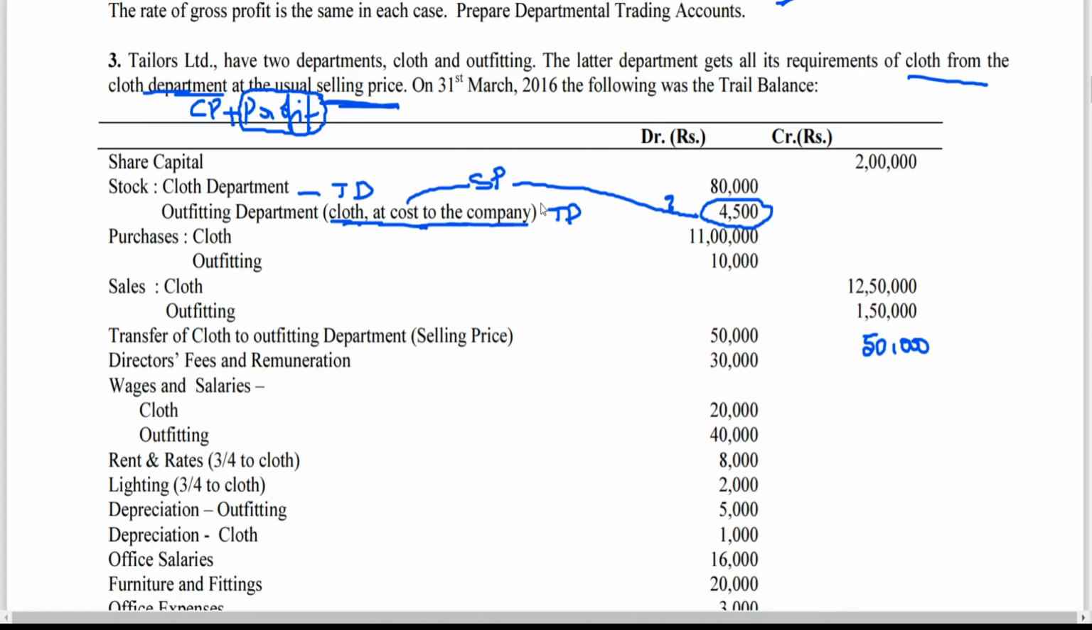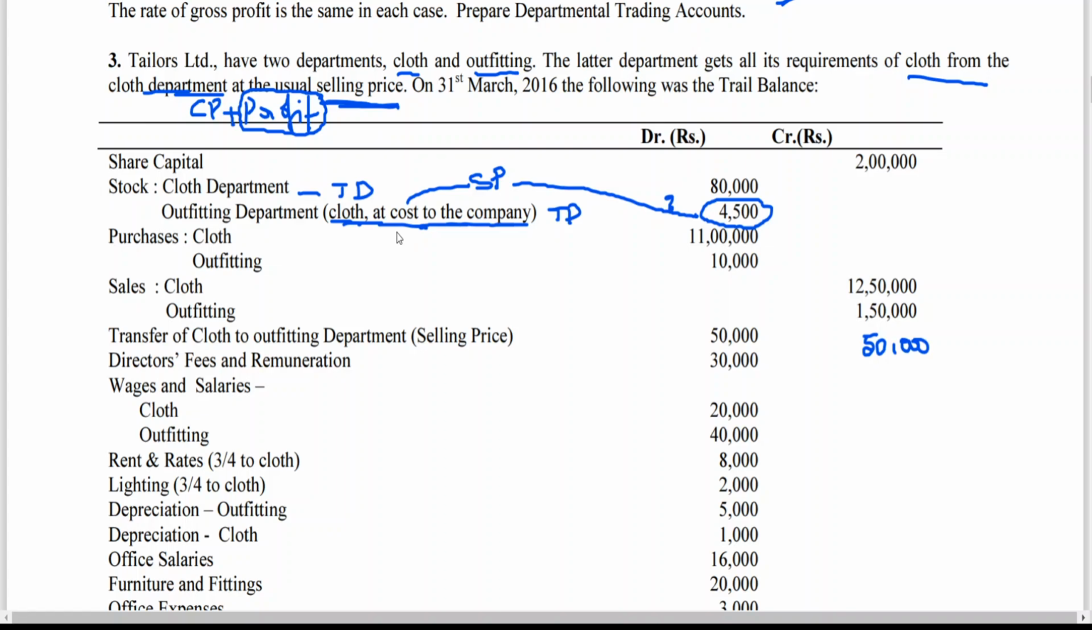To remove the unrealized profit, you need to have the information of the closing stock of the transferee department consisting of goods that have been transferred from the transferor department. It means in this case, the outfitting department's opening stock or closing stock is coming from which department? The transferor department is the cloth department, like A, the outfitting department, say B. So two departments, one is cloth, the other is outfitting. Clear to all of you? This is like A, this is like B.